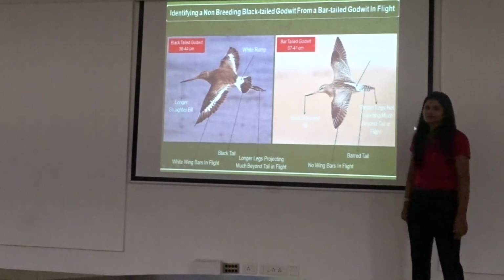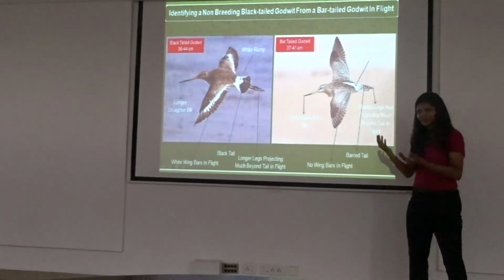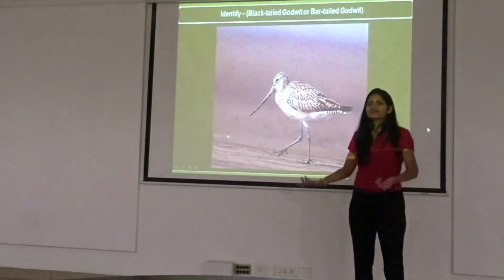See the difference? Here there is no bar. It's completely black. That is the most obvious feature. Here, this side please.